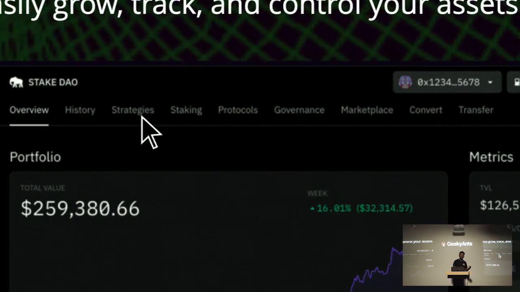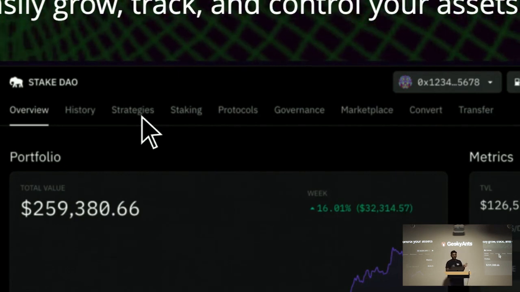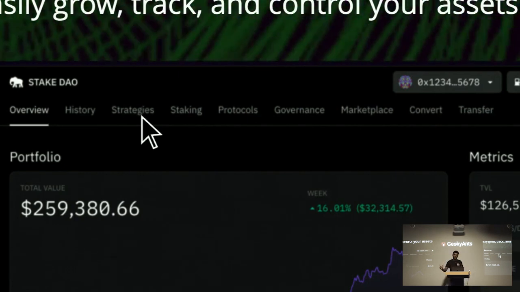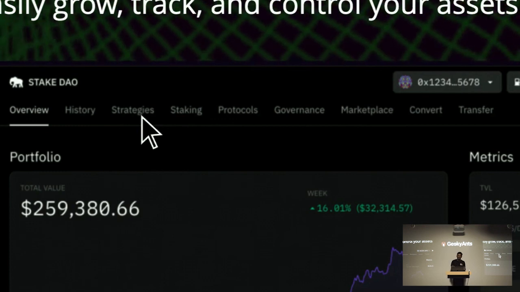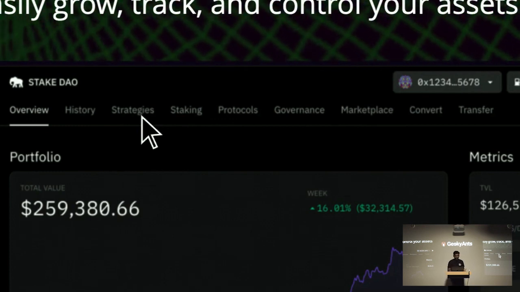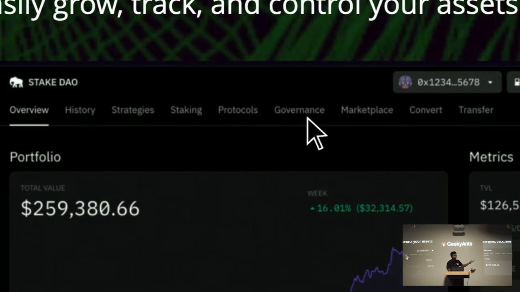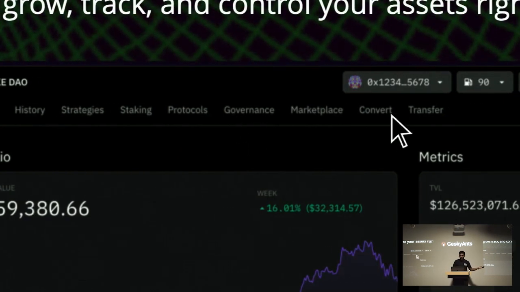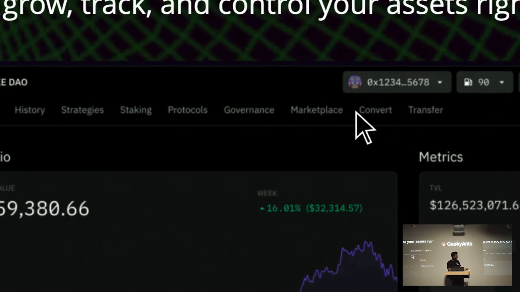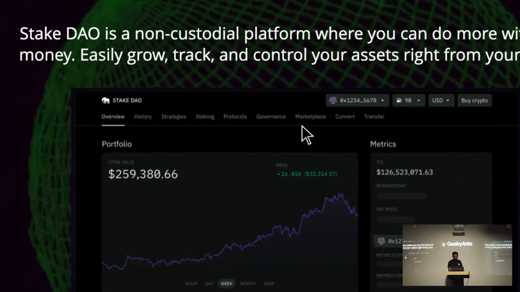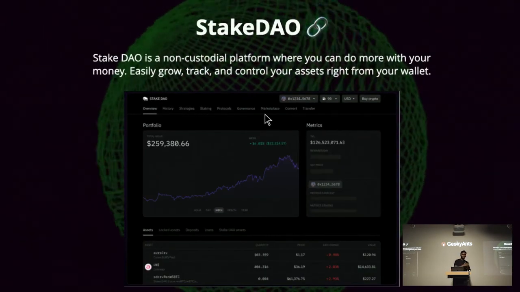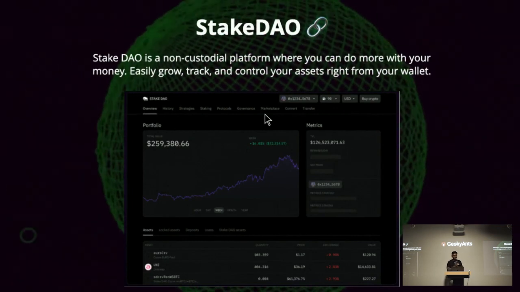And the good thing is this is non-custodial. They will never take your money. All your money will be in your wallet. They just give you a medium to invest your money. They have staking, protocols, and governance. They also have their own DAO. You can convert your tokens, you can transfer. They have their own NFT marketplace. So for a beginner level, StakeDAO is a good place to start with investments.